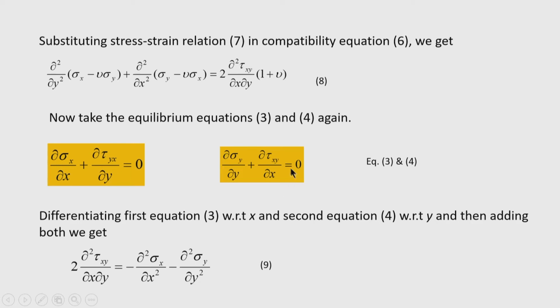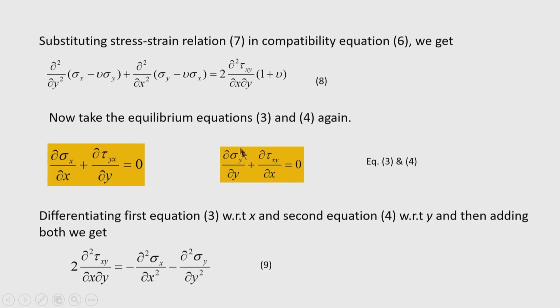If you differentiate the other expression with respect to y, then you will get del square sigma y by del y square plus del square tau xy by del x del y equal to 0.